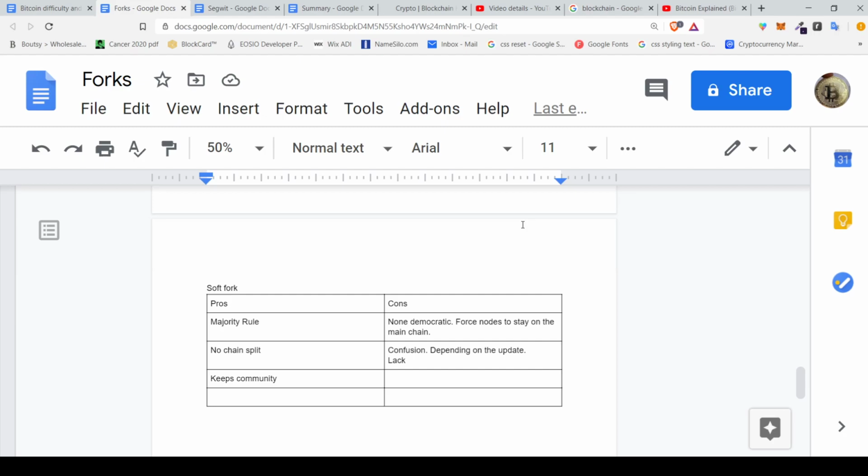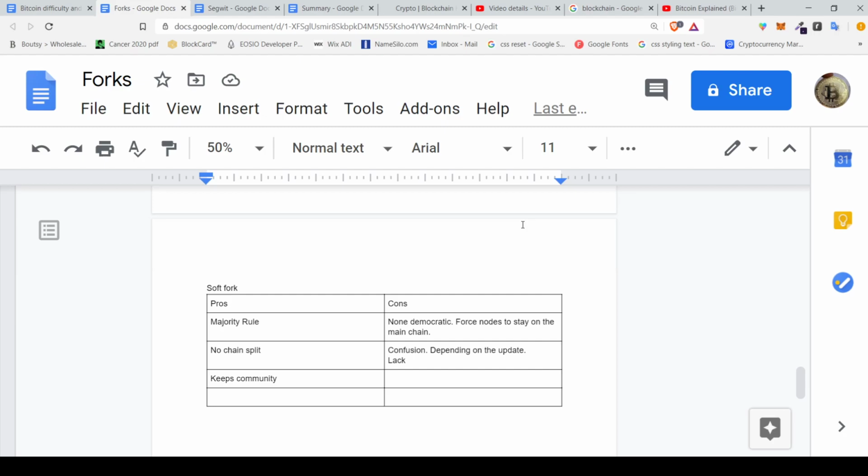If over 50% agree, then it's going to be implemented. But this is, in a way, non-democratic, because it does force the nodes that do not agree onto the main chain. They don't split. Another pro is that, like I said, there's no chain split, so the community is not divided. Hash power is not divided, which keeps the community whole.